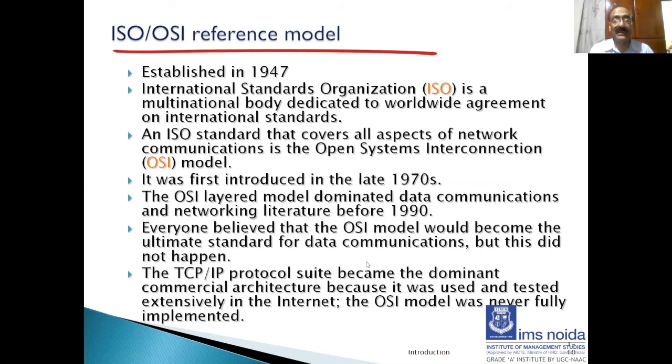And everyone believed that the OSI model would become the ultimate standard for data communication. But this did not happen. The TCP/IP protocol suite became the dominant commercial architecture because it was used and tested extensively in the internet. And the OSI model, which was a 7-layer model, was never really fully implemented. So we have seen the TCP/IP model, which is a 5-layer model, and the OSI model was a 7-layer model.